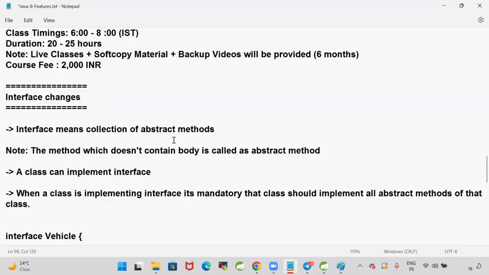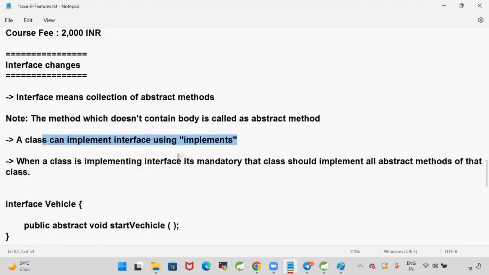Able to follow this? Interface means a collection of abstract methods. The method which does not contain any body is called an abstract method. By using a keyword called implements, a class can implement that interface. When a class is implementing an interface, it's mandatory that the class should implement all abstract methods of that interface.